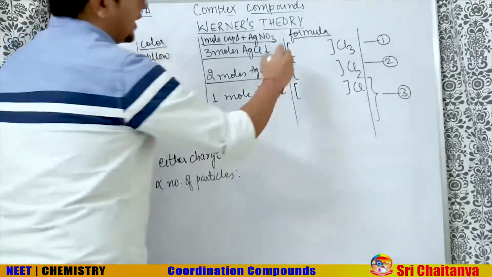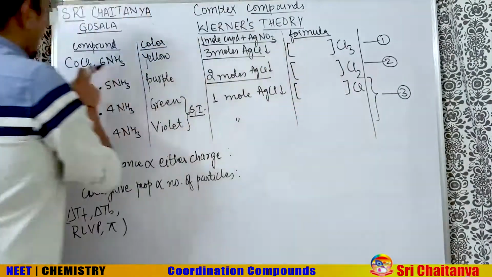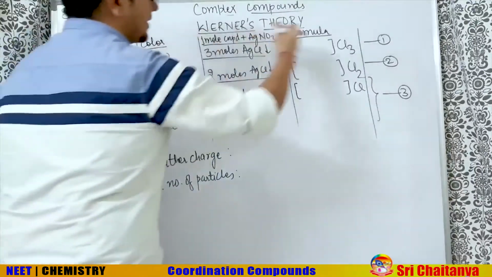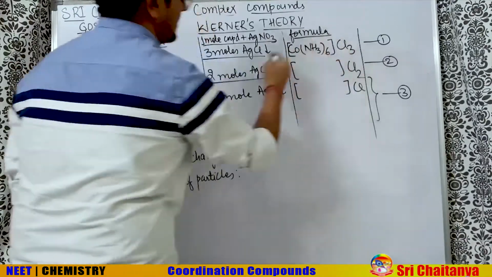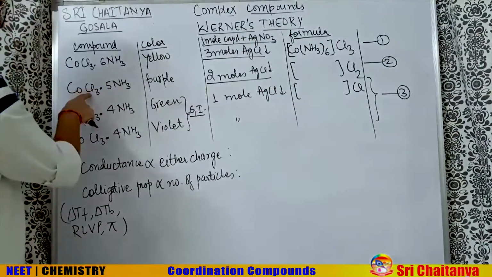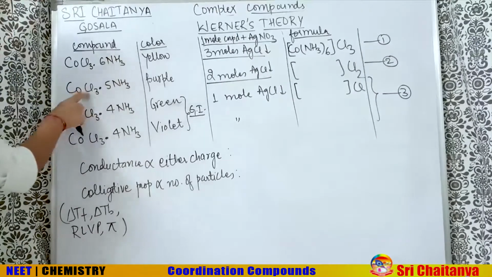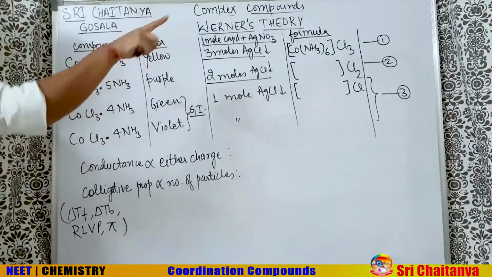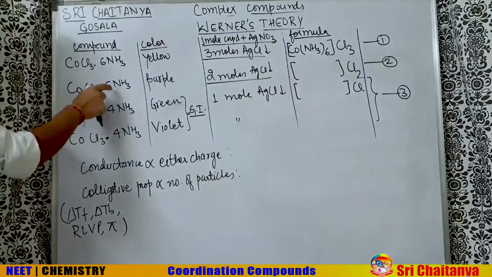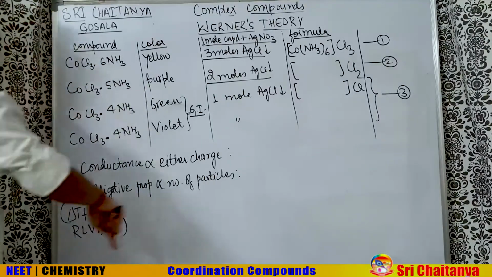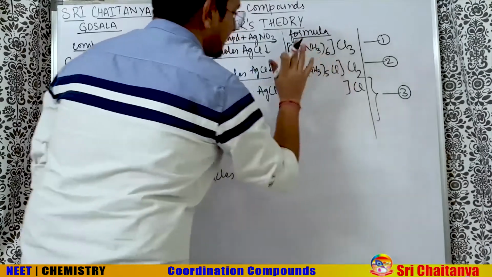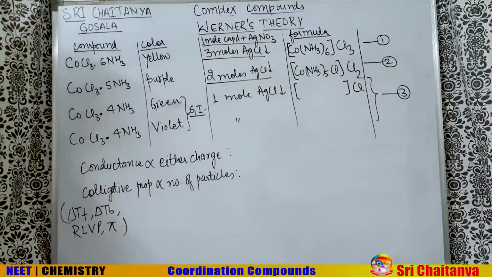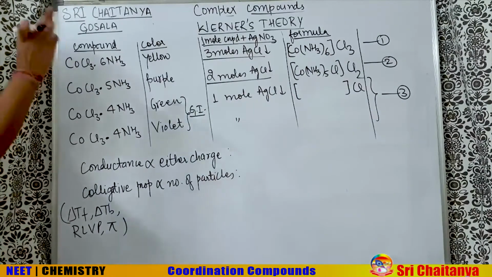So what formula did we get? Let us see what will be written in the box. Out of CoCl3·6NH3, 3 Cl went out, so cobalt with 6 NH3 remained inside. Similarly here, out of 3 Cl, 2 went out. That means 1 Cl will remain inside, 5 NH3 will remain inside, and 1 cobalt will remain inside. That means Co(NH3)5Cl remains in the box. This is a protective box. It cannot be dissociated in the aqueous medium. It will remain together.